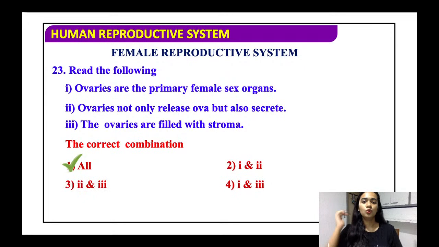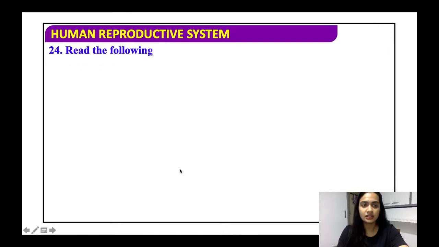So basically, ovaries are the primary sex organs in females. Yes, true. Ovaries not only release ova, but they also secrete hormones. Yes, true. Because the ovaries are filled with stroma. Yes, absolutely. All the contents inside the ovary are known as the ovarian stroma. So all the statements are correct.